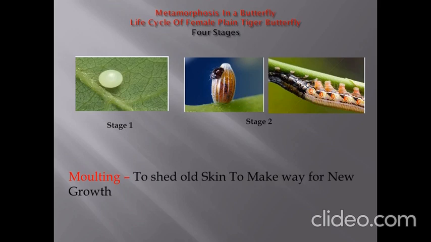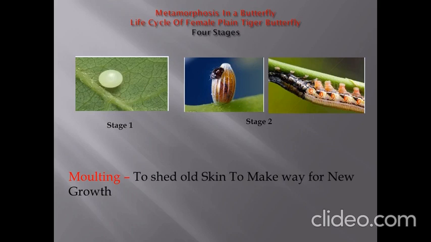But what happens when the caterpillar comes out? It is very hungry. So what will the caterpillar eat? Will it eat food like us? No. It will nibble the same leaf on which it has come out. You all remember I have told on which leaf the caterpillar comes out? Yes, the caterpillar comes out on the same leaf, that is on the milkweed, that is the rui leaf.